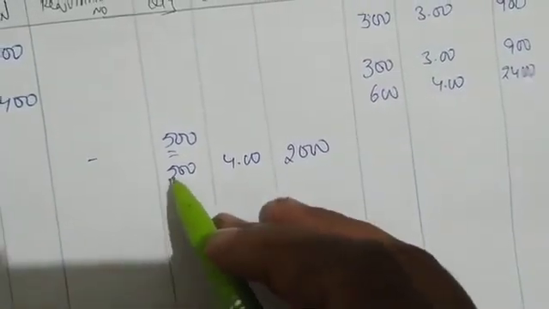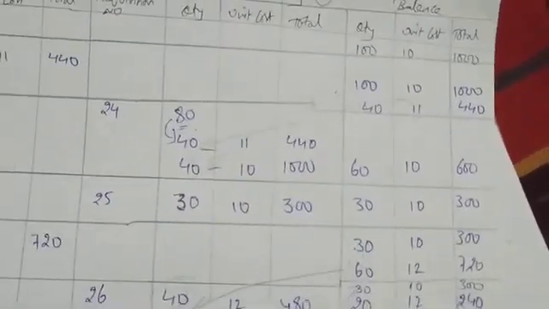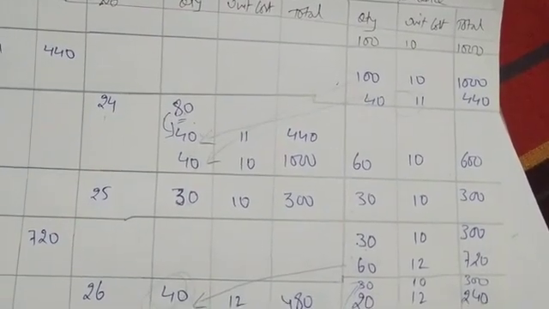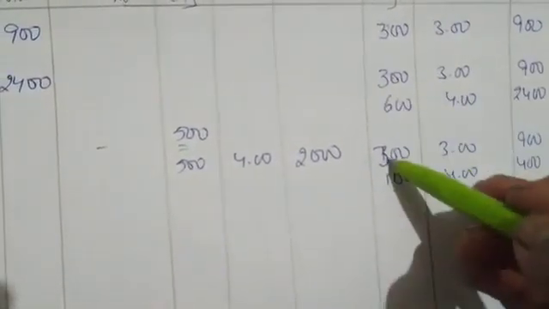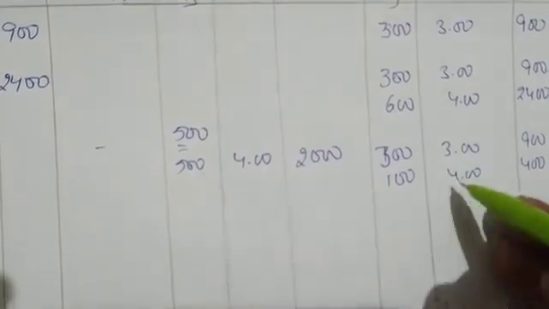From 600 we issued 500, which means left is 100. First we write the 300 balance: 300, 3 rupees, 900. Then the leftover: 100, 4 rupees, 400. First we write the previous units, then from 600 we have given 500, and the leftover is 100.